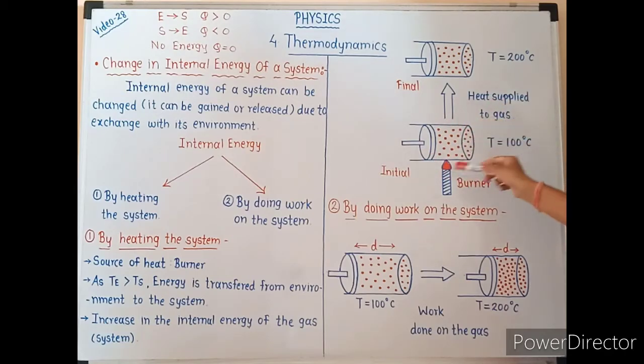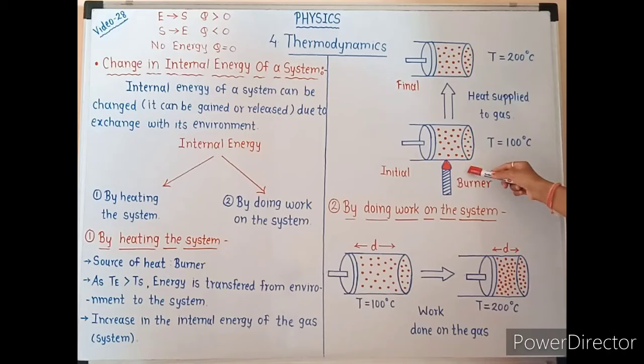Consider the temperature of the environment as TE and the temperature of the system as TS. At the initial state, the temperature of this gas is T equal to 100 degrees Celsius.